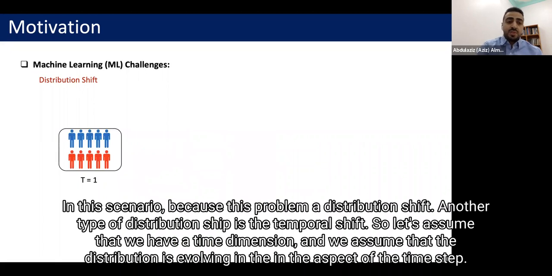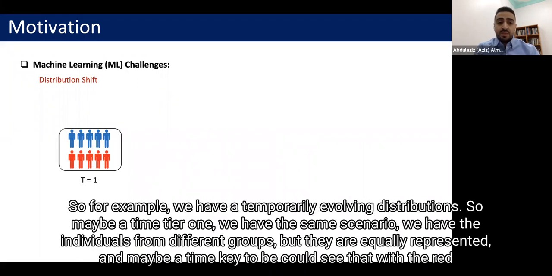Another type of distribution shift is the temporal shift. So let's assume that we have a time dimension, and we assume that the distribution is evolving over time steps. So for example, we have temporally evolving distributions. Maybe at time T1, we have the same scenario. We have individuals from different groups, but they are equally represented.